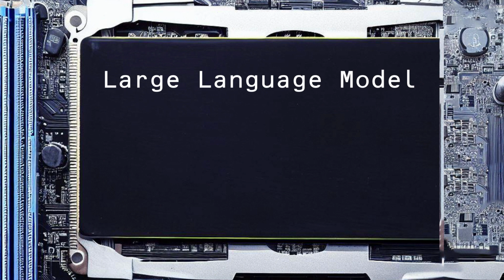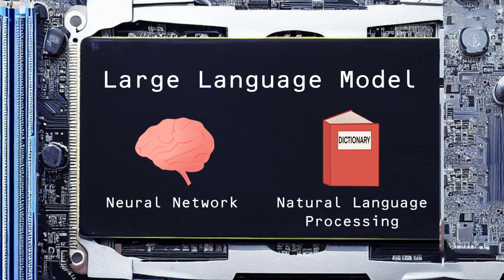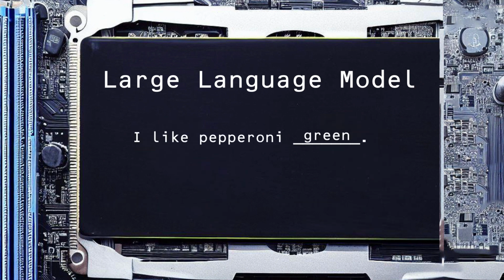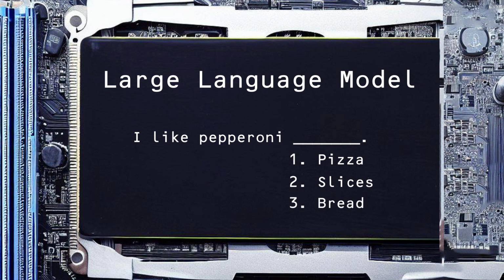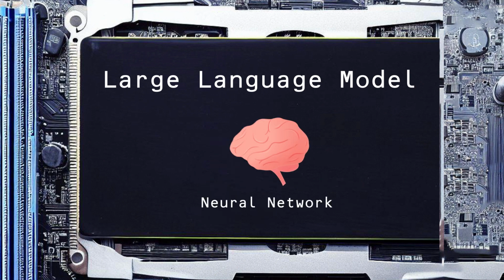ChatGPT is a large language model, also known as LLM. It is an application of neural network technology, and it develops an advanced natural language processing capability in artificial intelligence systems. In an LLM, a neural network is trained to predict the next word in any given sequence of text based on the context of the preceding words. For example, let's say we have a sentence, "I like pepperoni." We as humans can instantly think of a few possible options, such as 1, pizza, 2, slices, or 3, bread. However, it's not so easy for a computer. For computers to come up with a word, they need to rely on a neural network system.